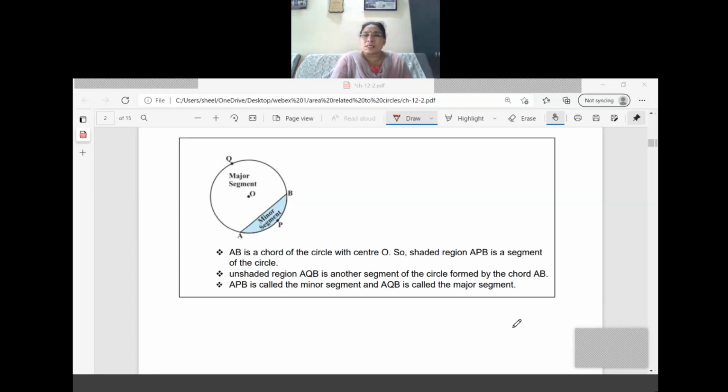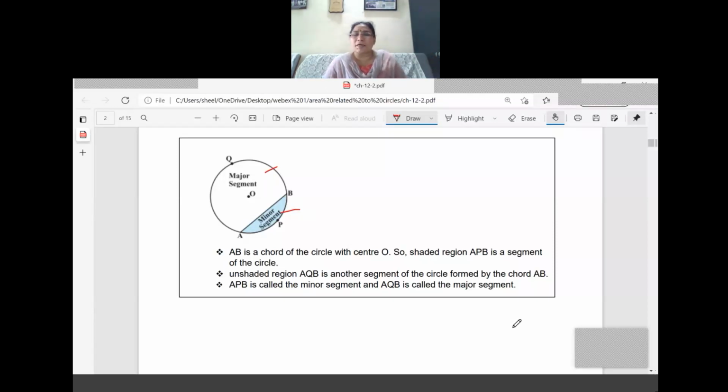So, what is happening to the circle here? The circle is divided into two parts, since the partition is done by a chord only. Which chord is it? AB. AB and a minor arc form what is called a minor segment, the region enclosed by the arc and the chord. So this is the minor segment, the shaded portion. What is the major segment part? It is formed by the major arc, and in the diagram it is the unshaded portion. So I think both the topics are very clear to you.